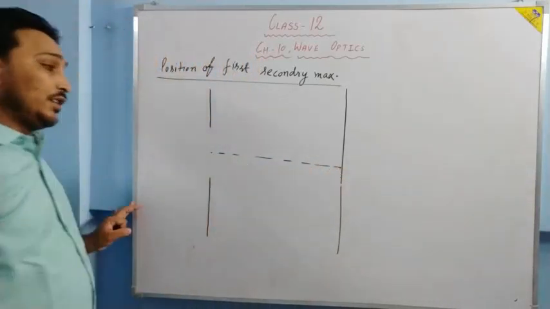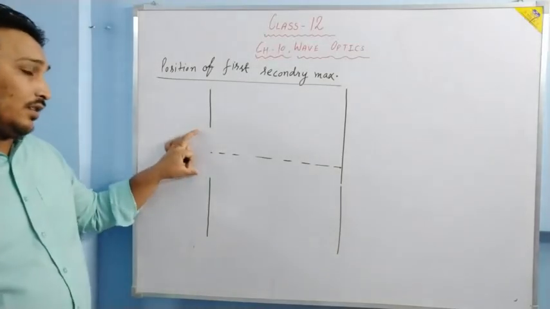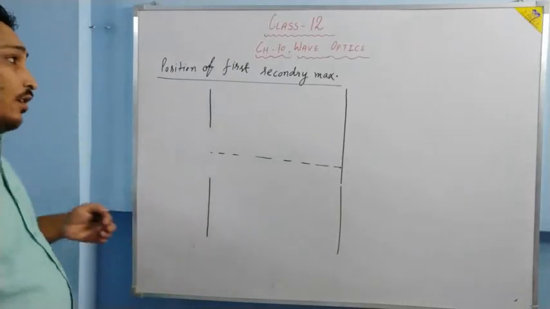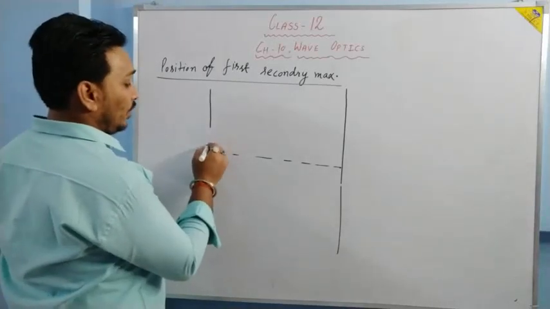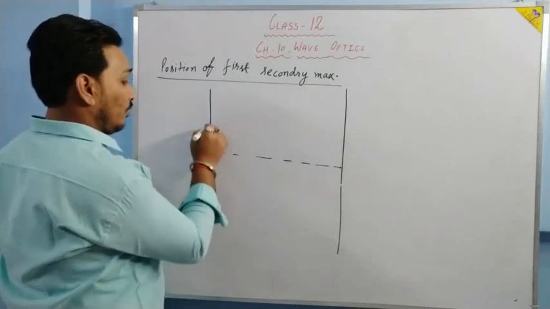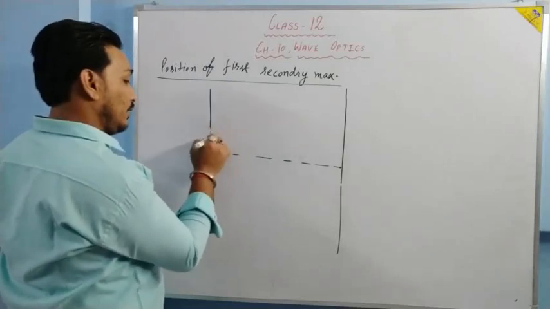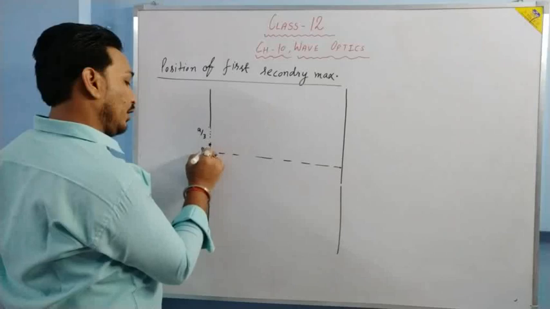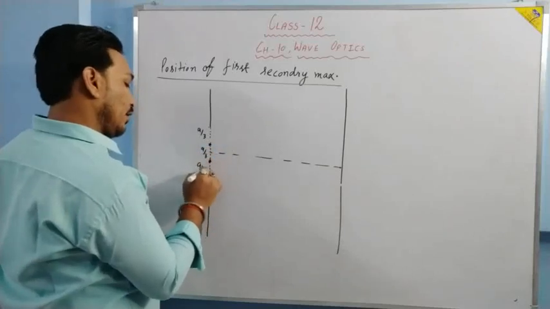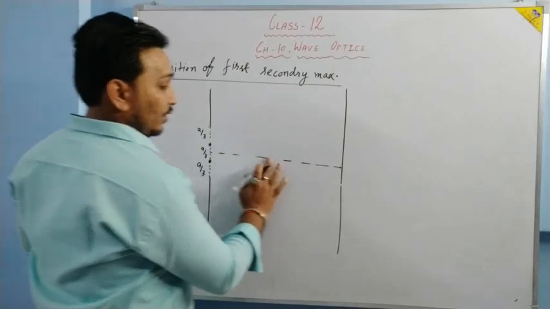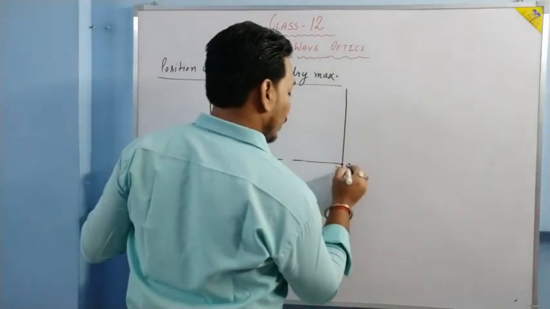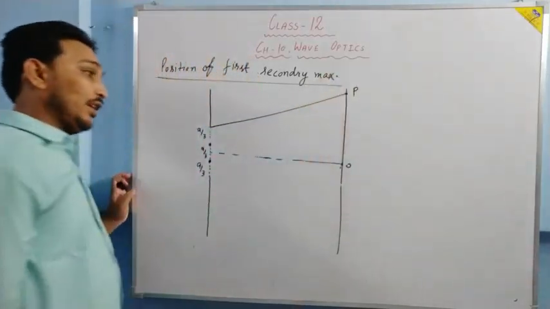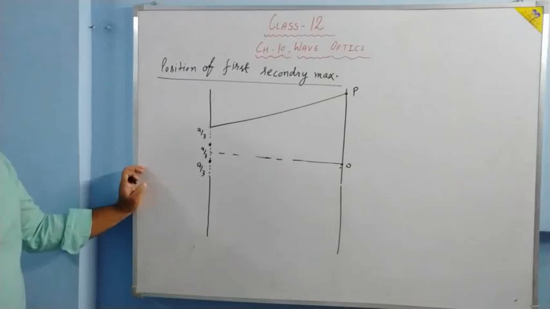For the maximum, the slit is split, the slit is broken into odd numbers. First, we are going to split it into 3 parts. So from here till here it is a by 3, from here till here it is a by 3, from here till here it is a by 3. This is your central maximum O. From here, one point P, let the point be P. At P we are going to get our first secondary maximum.